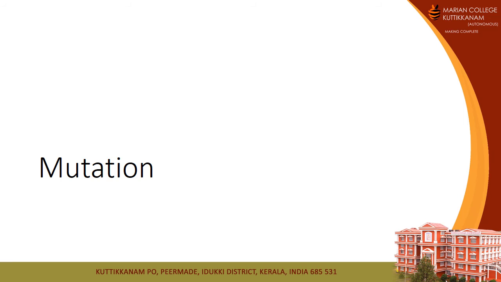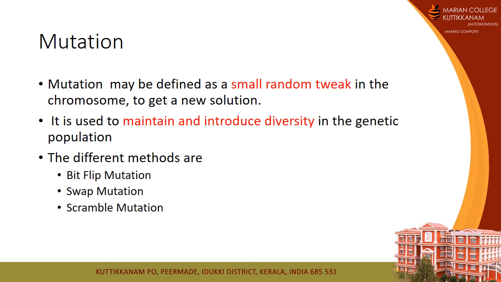So these are the 4 methods used for crossover: one is 1-point crossover, second is 2-point or multi-point crossover, third is uniform crossover, and the fourth is arithmetic crossover. Then the next one is mutation. Mutation may be defined as a small random twist in a chromosome to get a new solution. It is used to maintain and introduce diversity in the genetic population. The different methods are bit flip, swap mutation and scramble mutation.